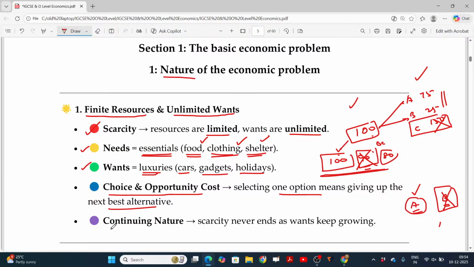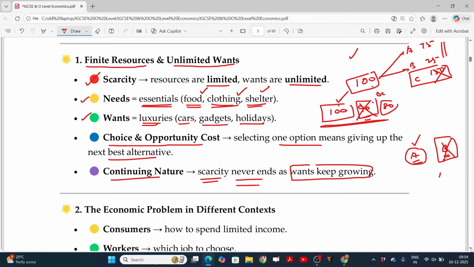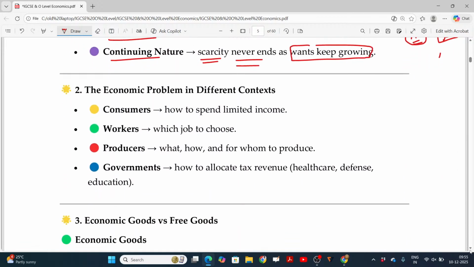Continuing nature: scarcity never ends because wants are always growing. Wants are always growing, so definitely this scarcity will be of a continuing nature. So this is the main theme.